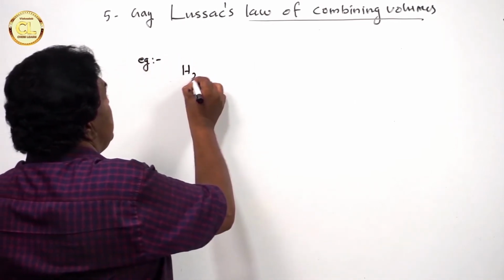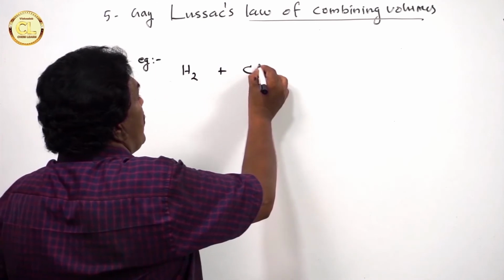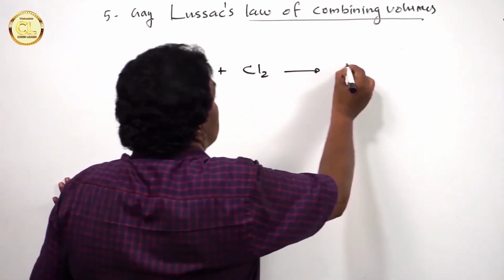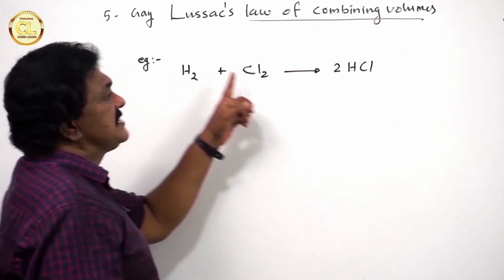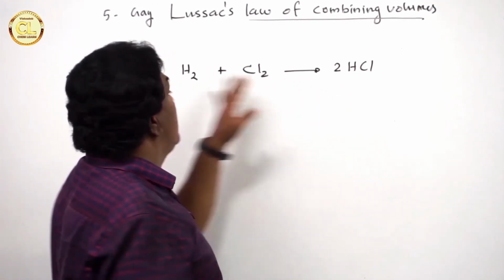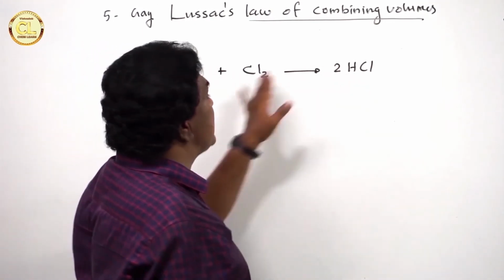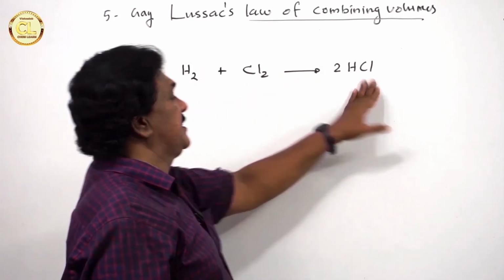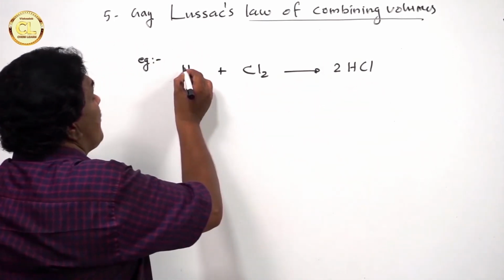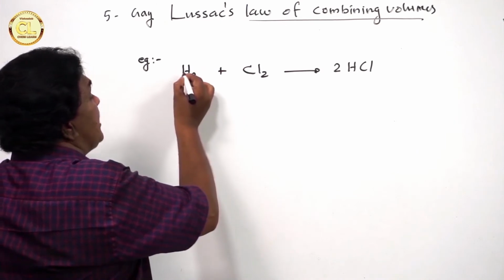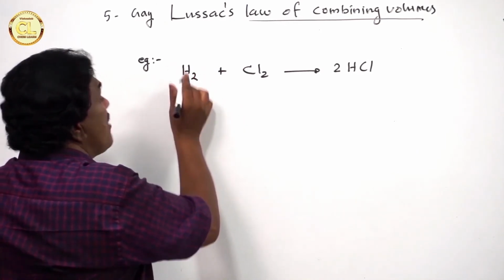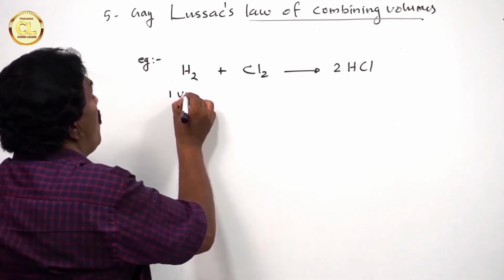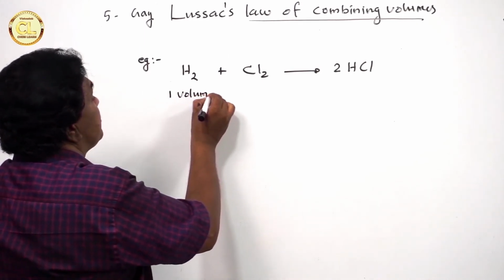See, hydrogen combines with chlorine forming hydrogen chloride. Balancing this equation, H2 plus Cl2 gives 2 HCl. Here 2 hydrogen atoms, chlorine 2 here, chlorine 2 here. What is the volume of hydrogen? The coefficient of hydrogen, H2, means 1 H2. The coefficient is 1. So, 1 volume of hydrogen.